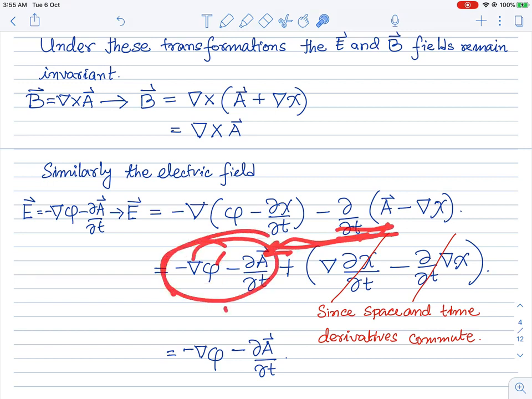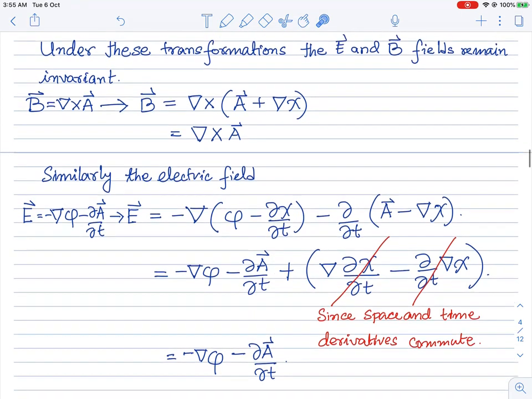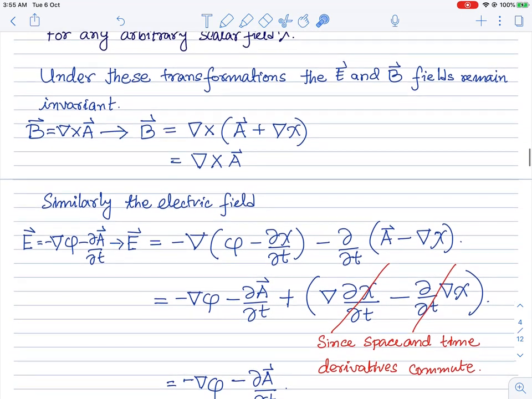If we put them together, I have the gradient of phi minus the time derivative of A, coming from these two terms which I keep, whereas here I see this is plus the gradient of the time derivative of chi, and this one is basically, let's see,